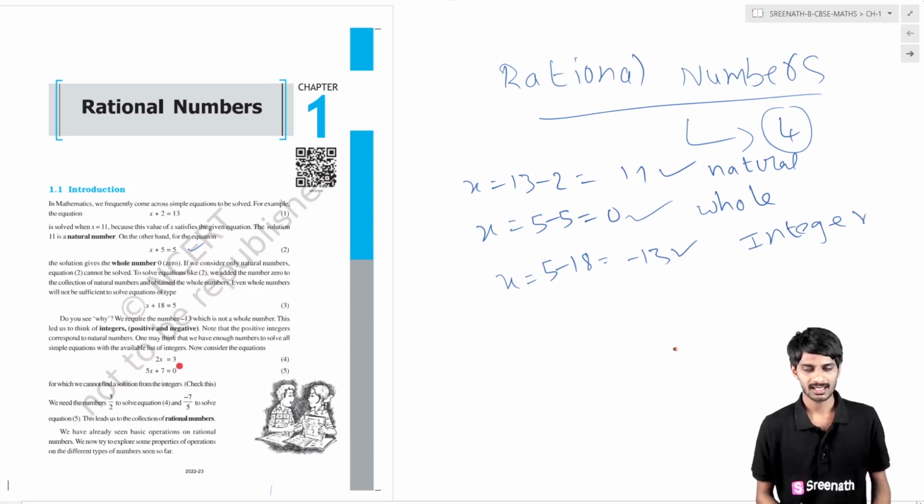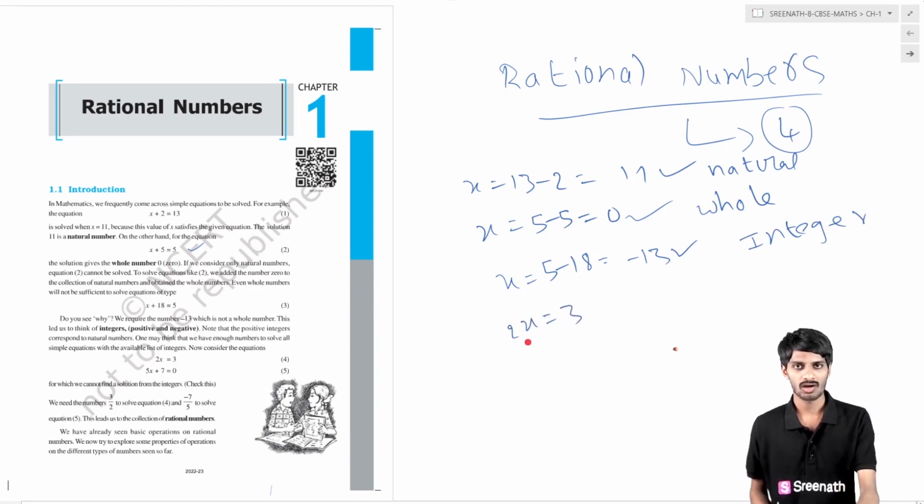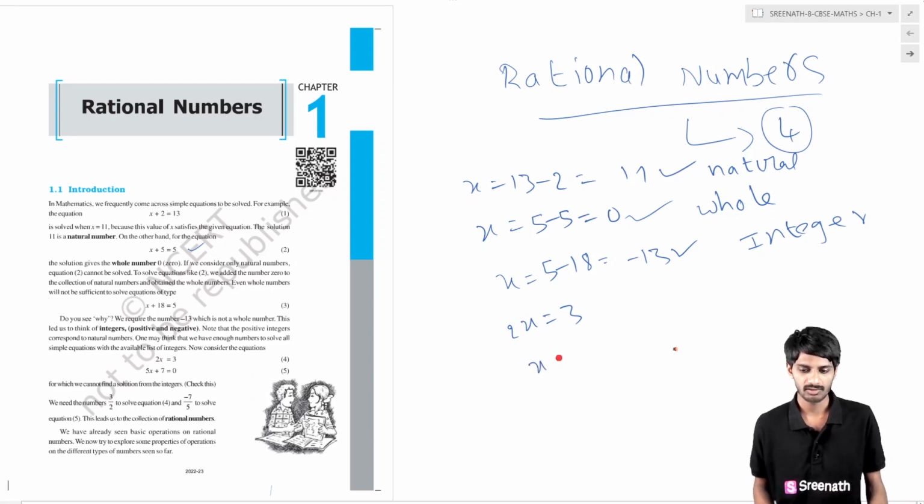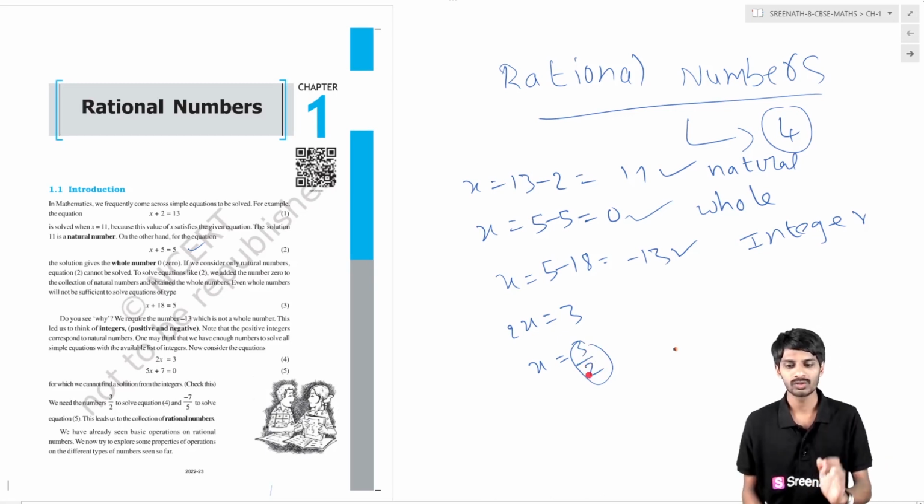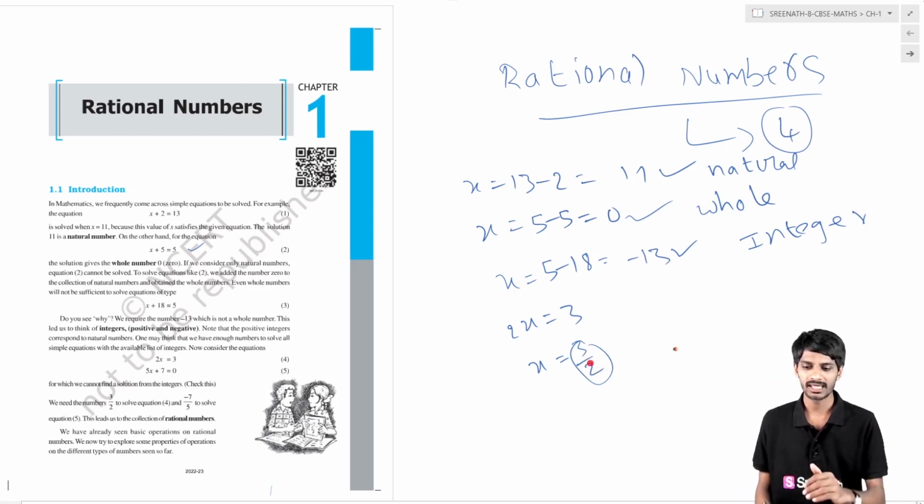Then there is another equation, that is 2x equal to 3. From this equation we are going to solve the value of x. Then it becomes x equal to 3 by 2. So what is this number? Until now we didn't find or observe any number like this.